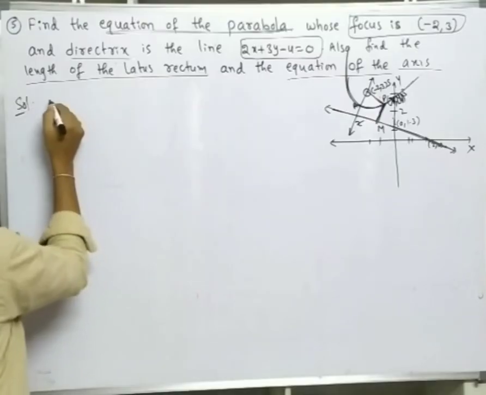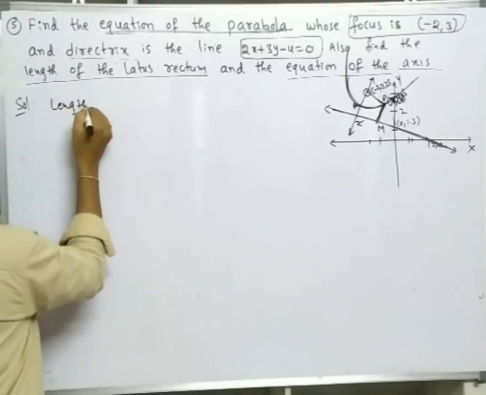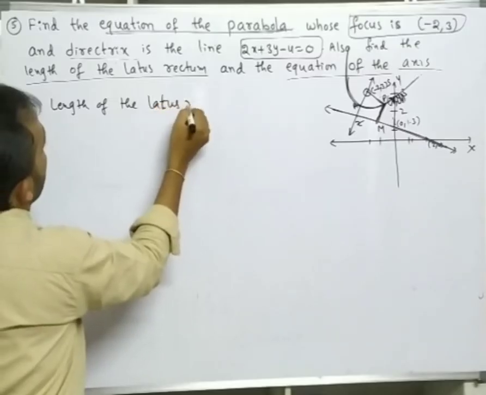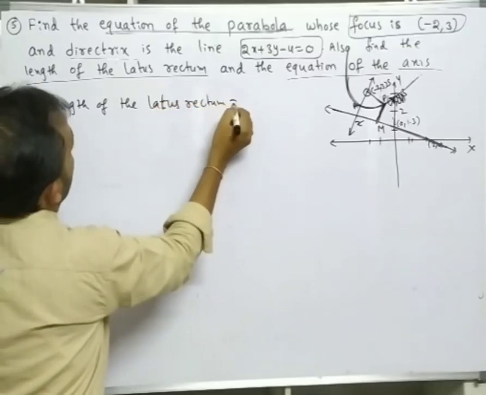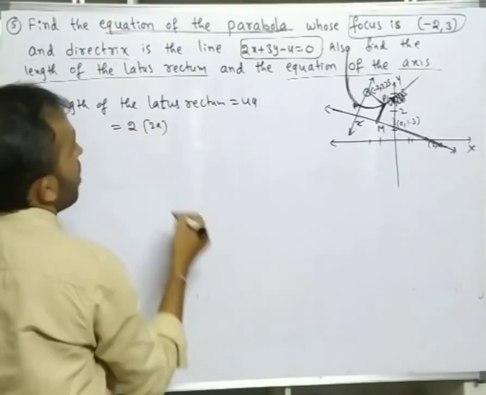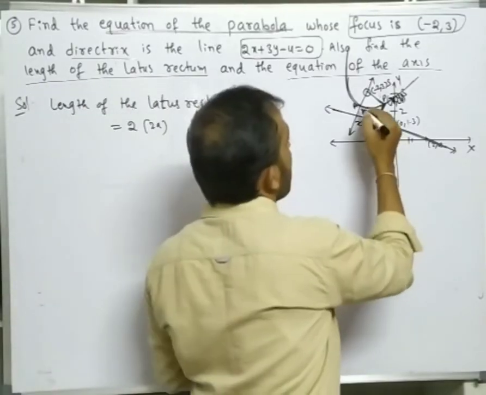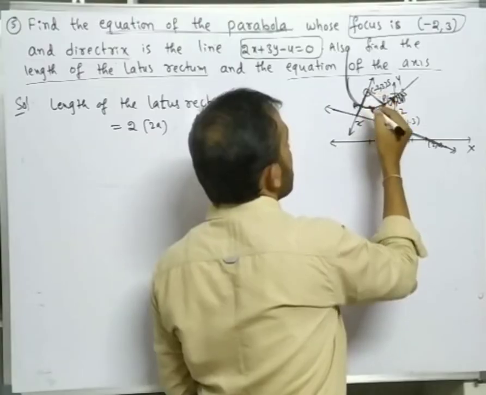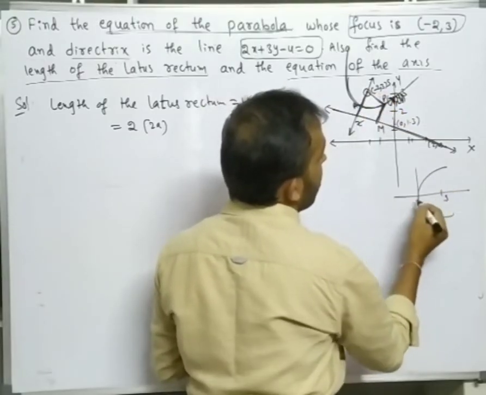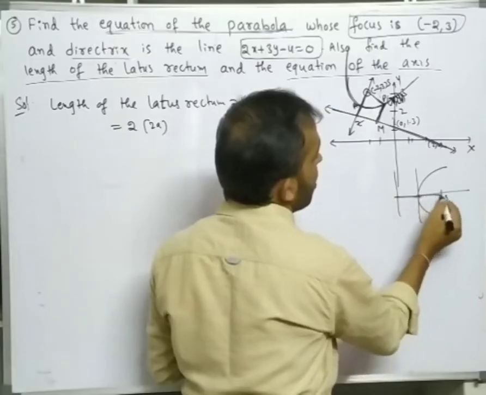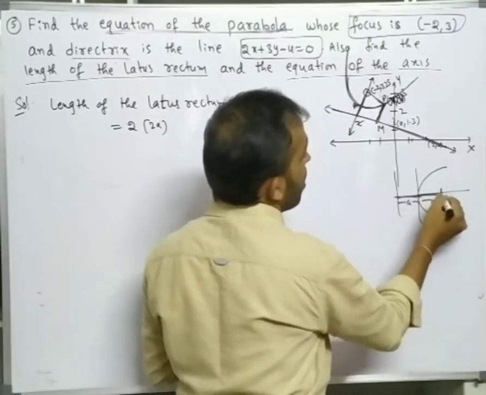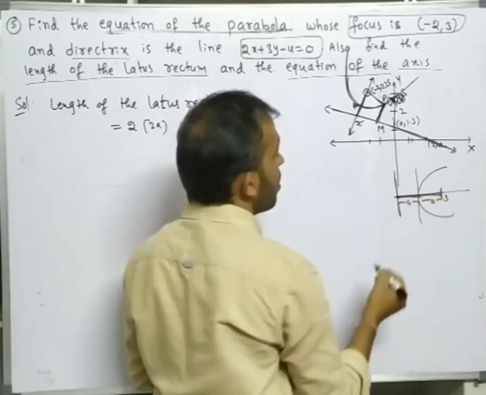So here the length of the latus rectum is what? 4a. It can be written as 2 into 2a. Here 2a means this distance is 2a, right? Focus to directrix distance, this is a, this is a. So the distance between focus and the directrix is what? 2a.